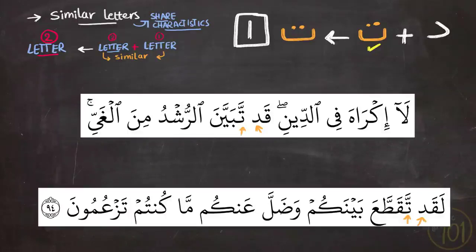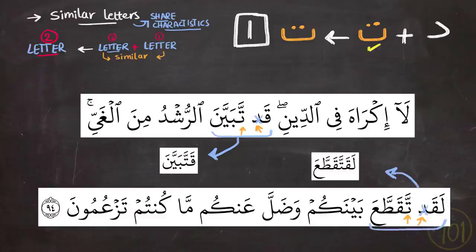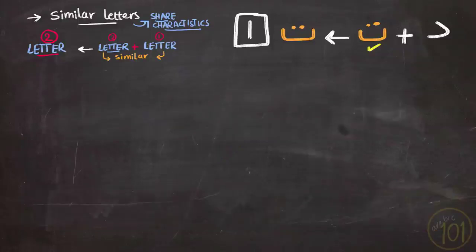Here in the first example we see qad tabayyana. And when we fused these two together, the dal will completely disappear. So it is as if these two words will be pronounced like that: qat tabayyana. And in the second example, the dal and the ta, laqat taqatta'a. That is the correct pronunciation.